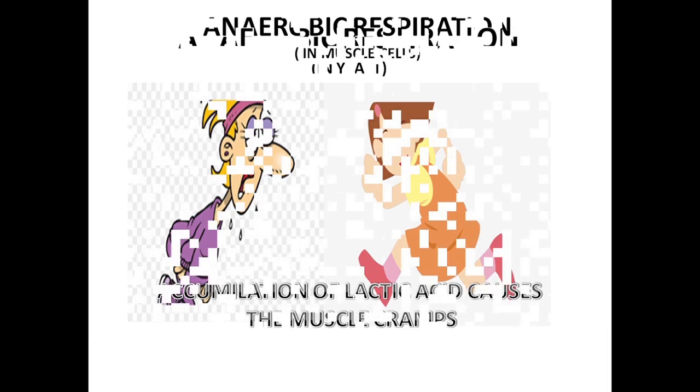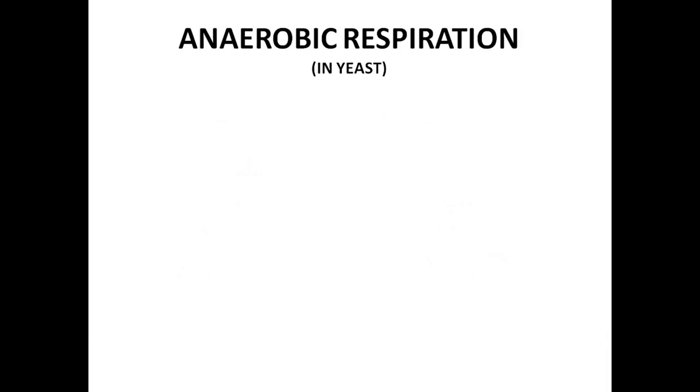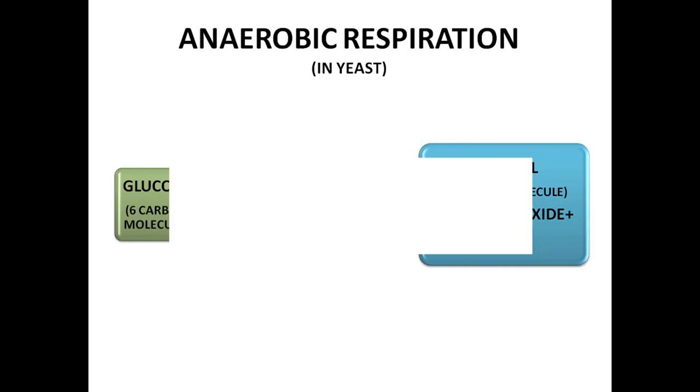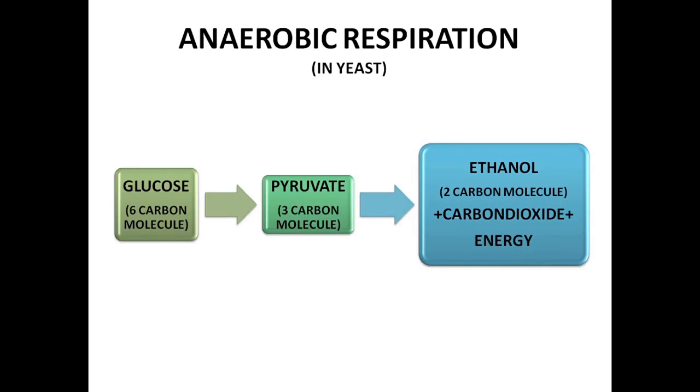Now we'll go to anaerobic respiration in yeast. That's a condition where respiration is occurring in the absence of oxygen. Again we know the glucose is broken down into pyruvate, that is the cellular respiration, and then pyruvate, the 3-carbon molecule, in the absence of oxygen, is broken down into ethanol, carbon dioxide and energy.